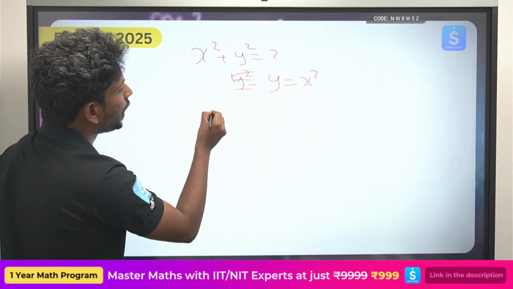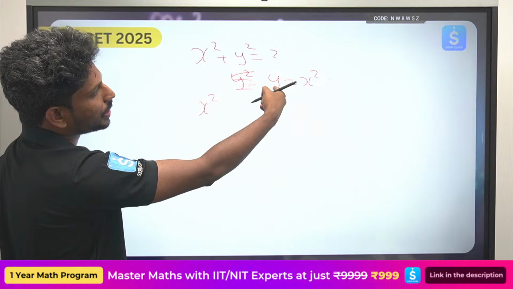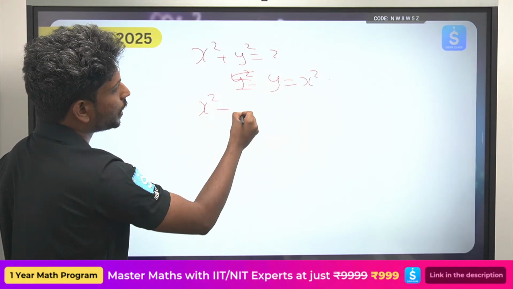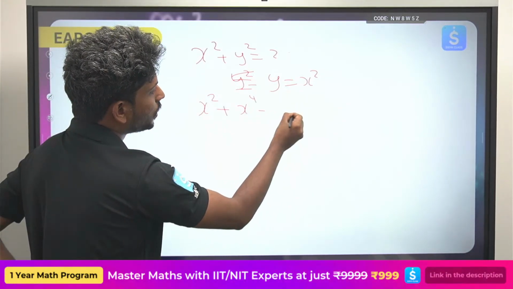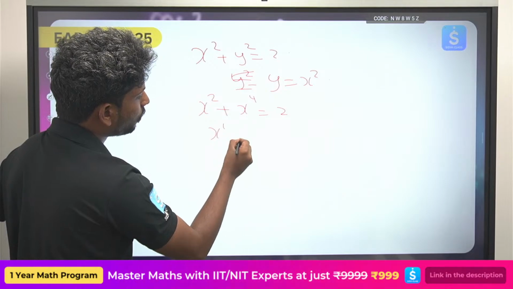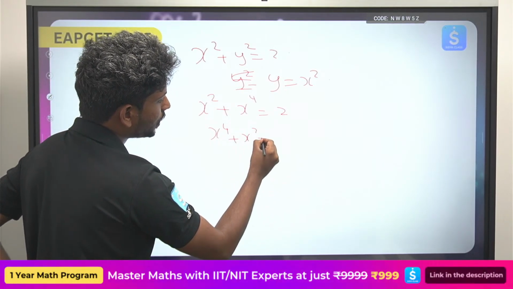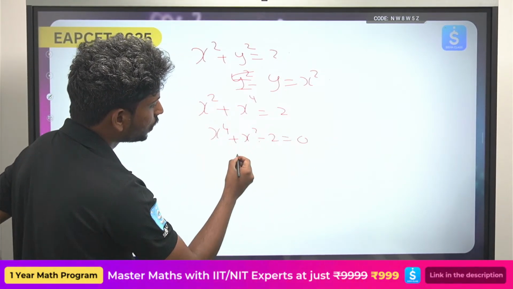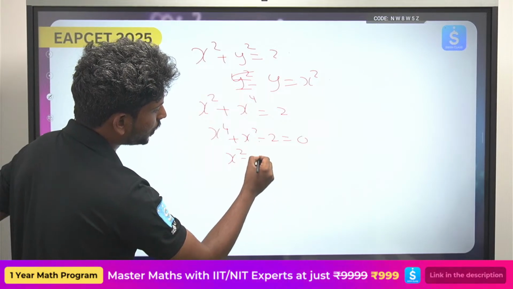Now what can we write? In place of y, put x square, so that becomes x power 4 plus x square equals 2. So x power 4 plus x square minus 2 equals 0. Take x square equals t.